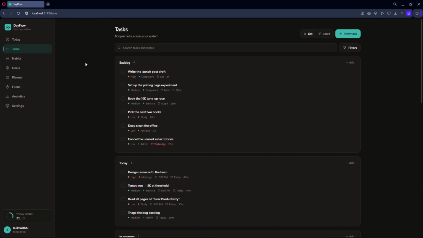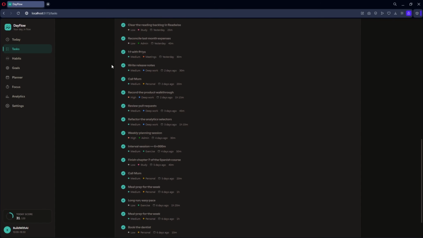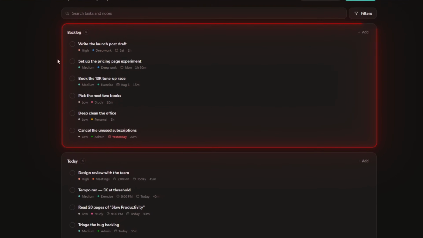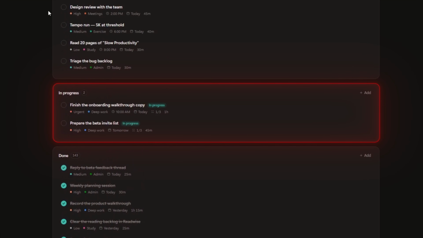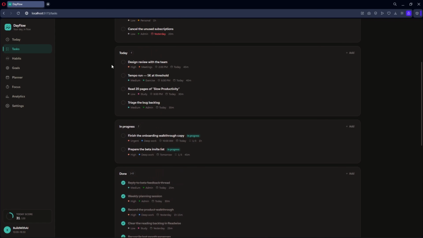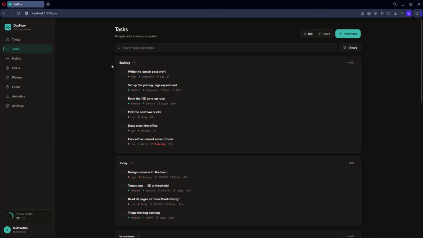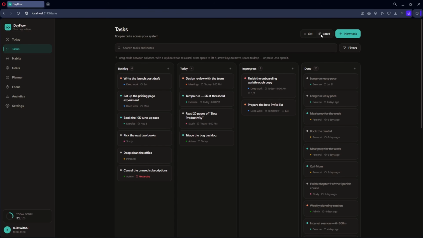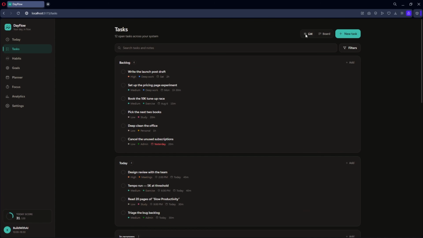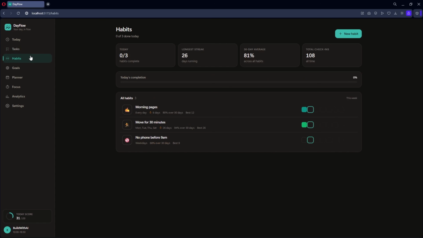First it has the tasks page, the same as Fable, and it has the same sections too. But one thing that I'm noticing, which is rather weird, it's showing me backlogged tasks, today's tasks after that, and then in progress tasks even after that, which is a bit weird. I would expect in progress to be prioritized, then today's tasks, then backlog tasks, and then the tasks that are completed. Fable actually had a better sorting for tasks than Opus. And of course, I can add new tasks from this button, and there's a list button and board view, which Fable had too.